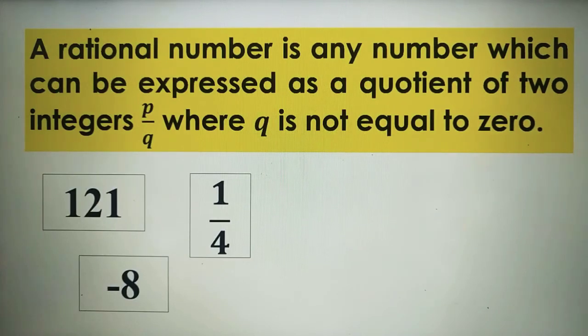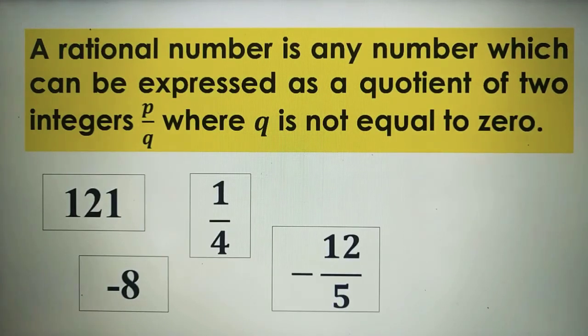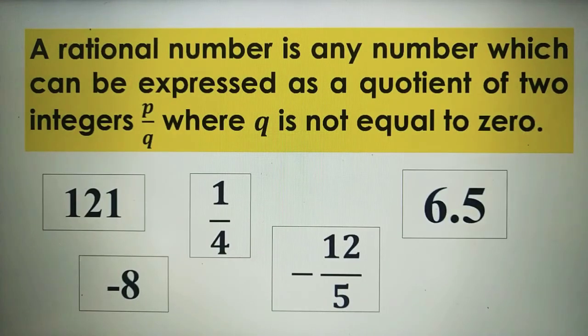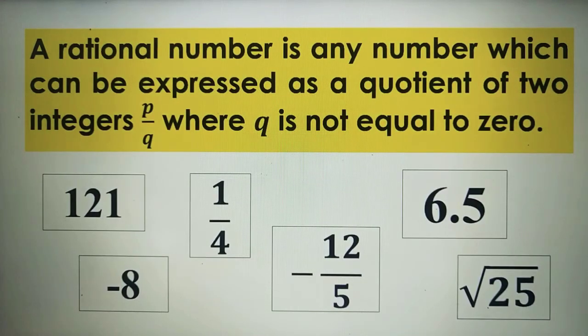A fraction like 1/4 is a rational number. Another is a negative fraction. Negative 12 over 5 is a rational number. 6.5, a decimal, is also a rational number. This number can be expressed as a quotient of two integers, and that is equal to positive 13 over positive 2. Another is the square root of 25. Although it has a radical sign, remember, the square root of 25 is equal to 5.